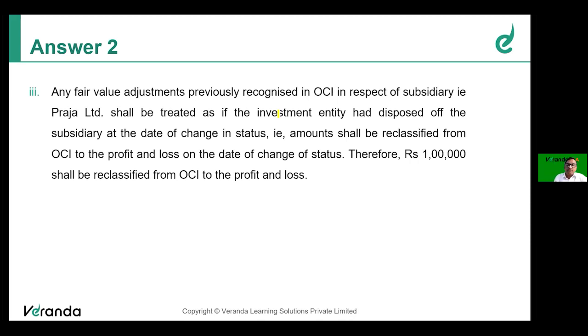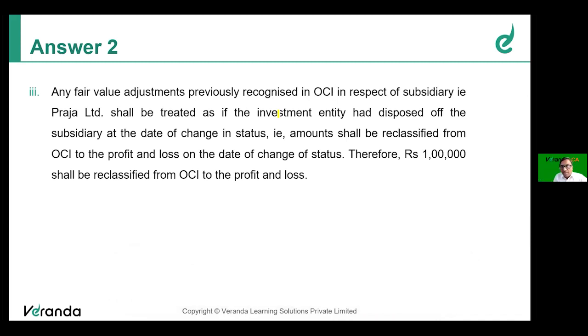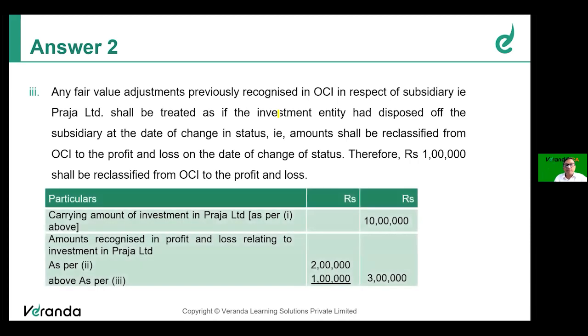Therefore, the amount already recognized in OCI shall now be reclassified to P&L. In other words, you have to debit the OCI, credit the P&L.